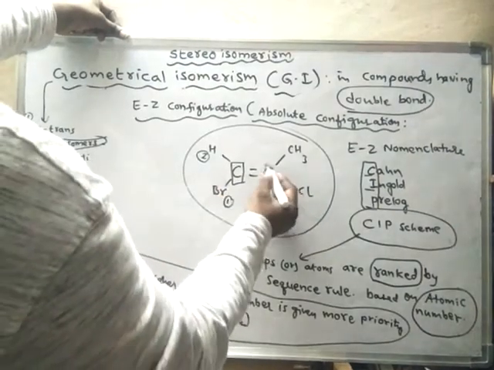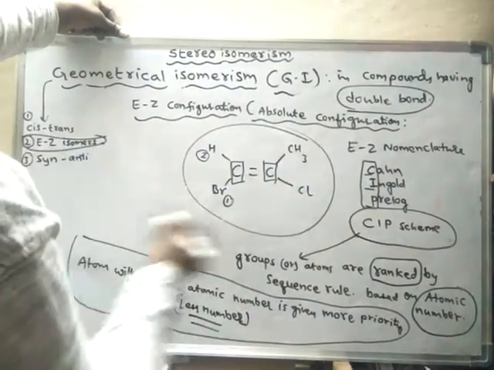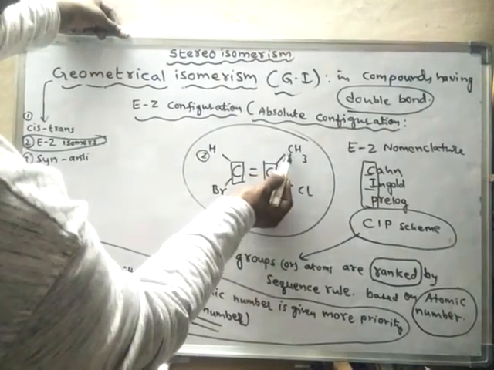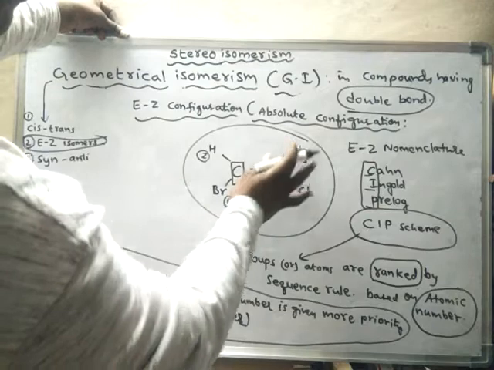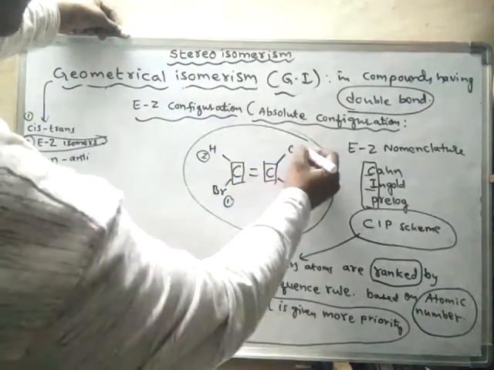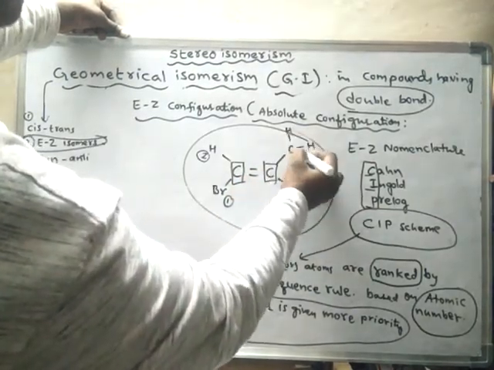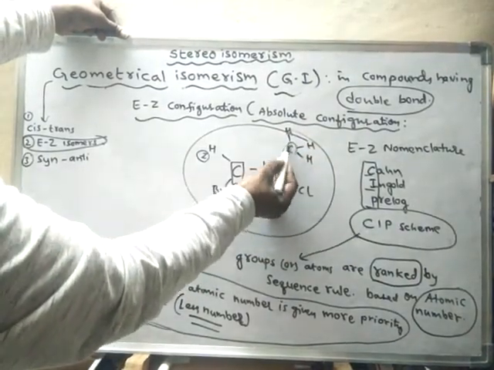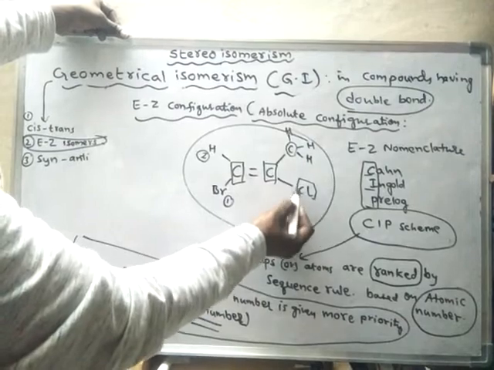Now on this other carbon, so here carbon is attached, and here chlorine is attached.